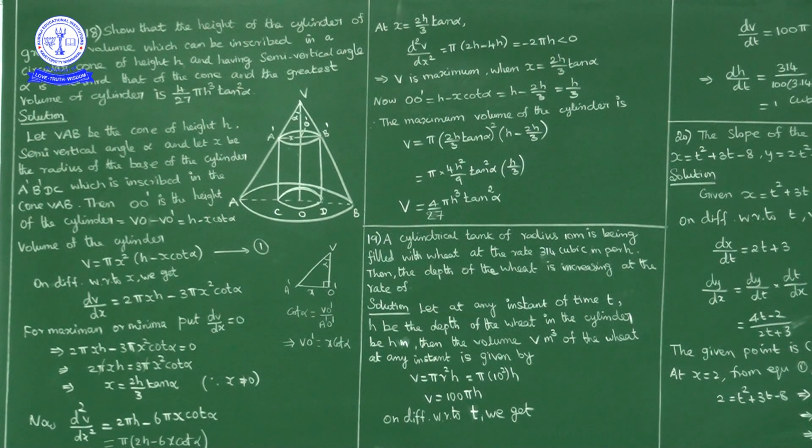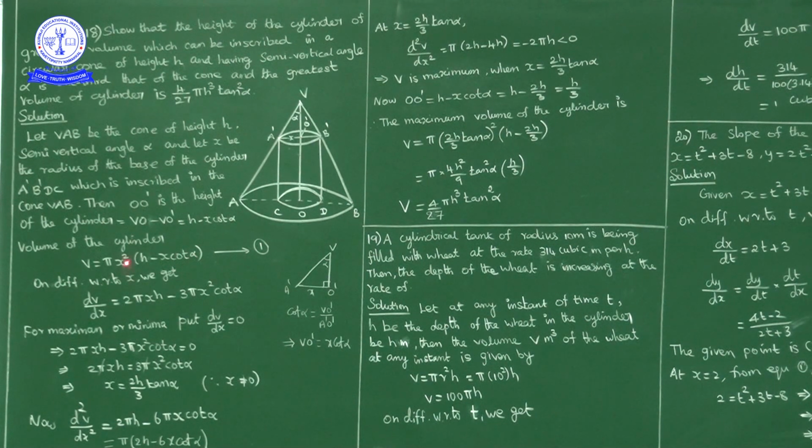Now the volume of a cylinder is pi r squared h, pi into base radius squared into height of the cylinder. Here the base radius is x, so the volume is pi x squared into the height, which we got as h minus x cot alpha.